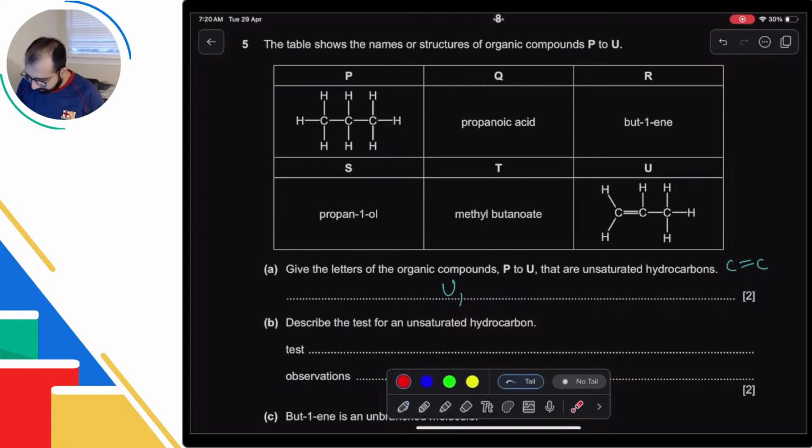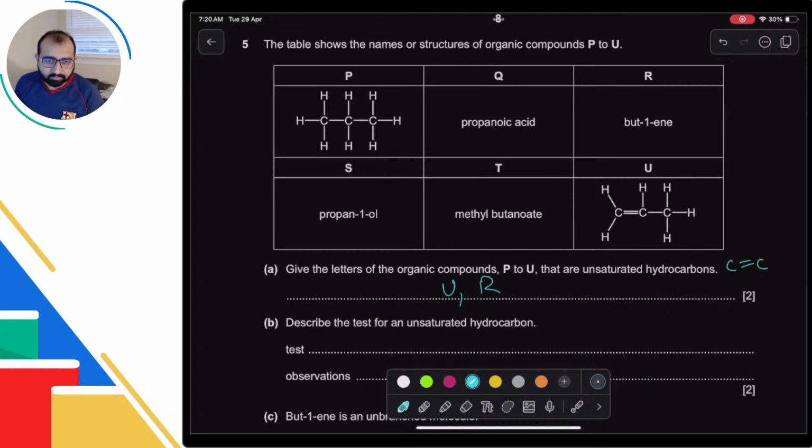Propanoic acid has carbon oxygen double bond, doesn't matter. But but-1-ene, sorry guys, but-1-ene is alkene, so definitely R. The order doesn't matter. U and R or R and U both are fine.